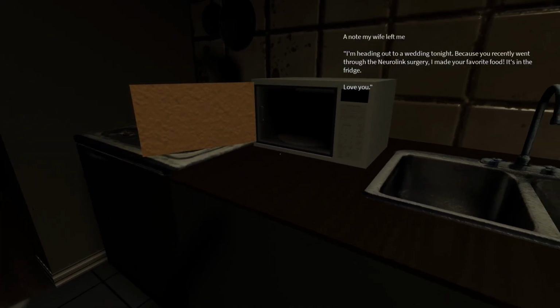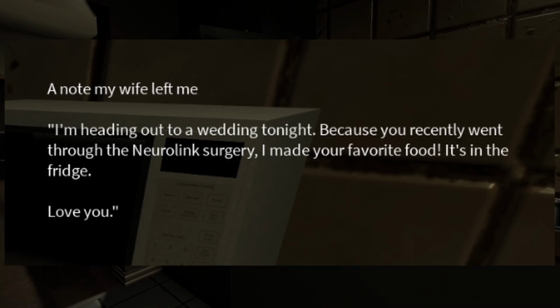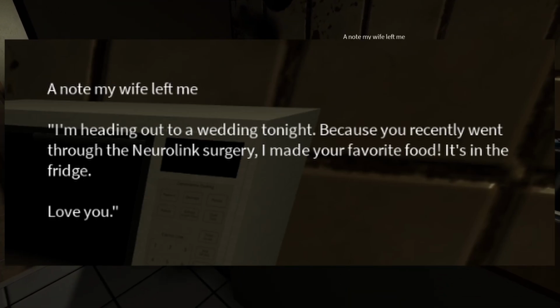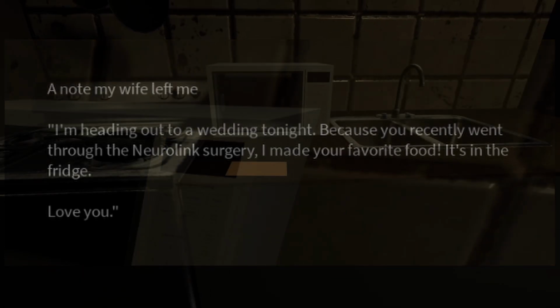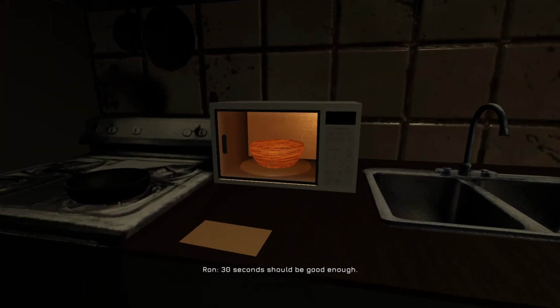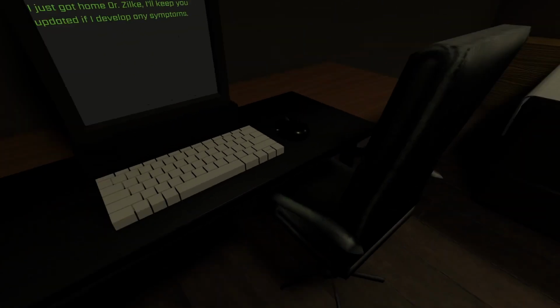At our apartment, we find a note from our wife, or Ron's wife, who left for a wedding, leaving us a meal. It seemed that we, or Ron, went through the Neuralink surgery. But why? Why on earth did Ron need to do that? While eating our food, we went to check on our bedroom. There was nothing much but a message to Dr. Zyke, and suddenly the door mysteriously closed on us.